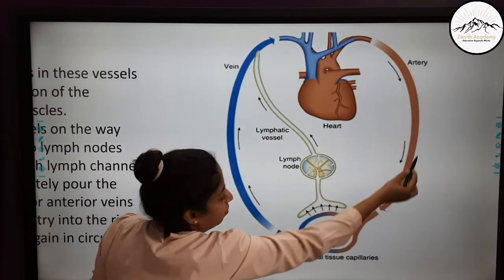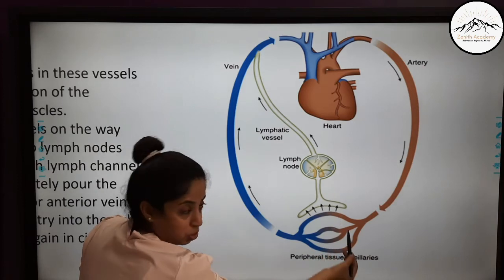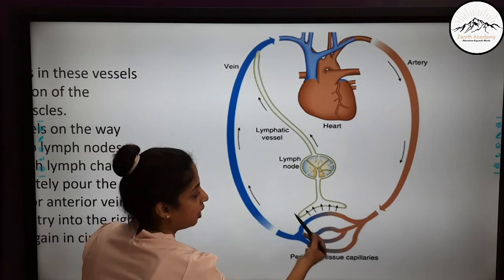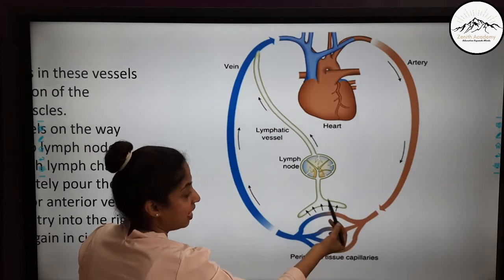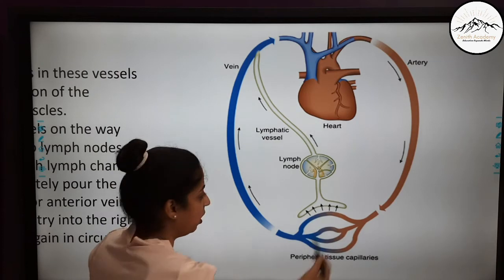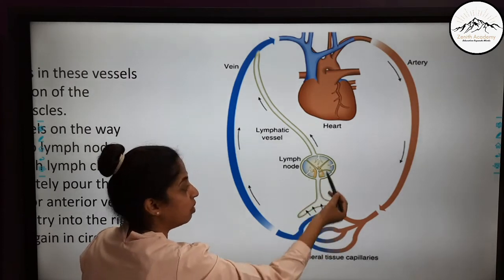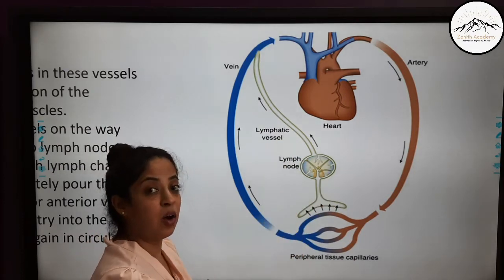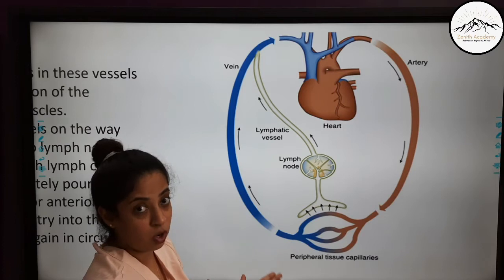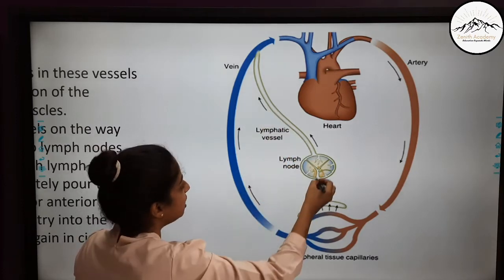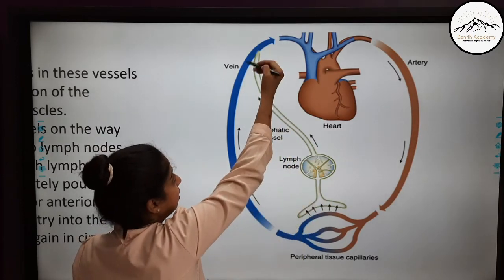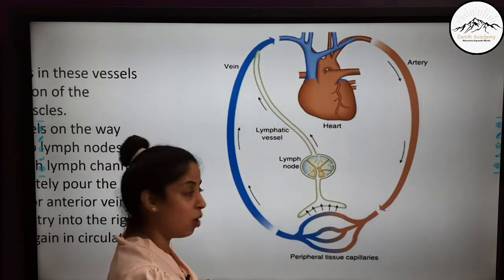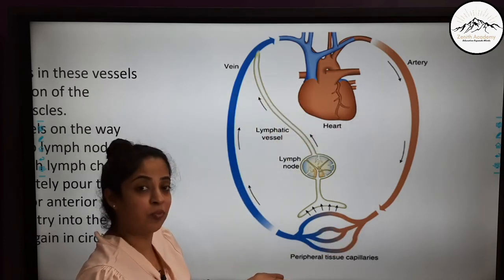Blood coming from the arteries goes into the tissues. Some of it is reabsorbed and goes directly. Some of it is absorbed in these lymph vessels, and now the tissue fluid becomes lymph. Then this lymph is poured into the lymph nodes. Through the lymph nodes arise lymphatic vessels. Now these are very systematic vessels. They have valves also to avoid backflow. So these lymphatic vessels then join the veins, which take the blood into the right auricle. I hope you understood the lymphatic system very well.